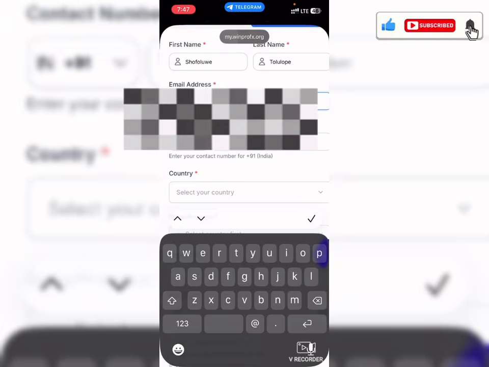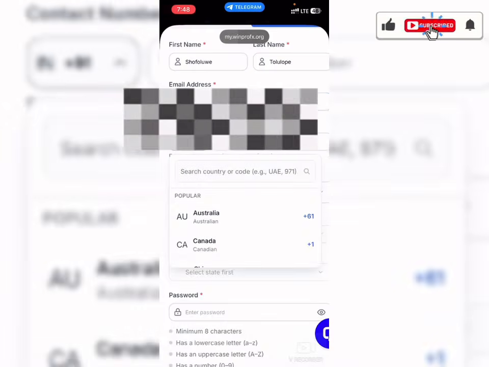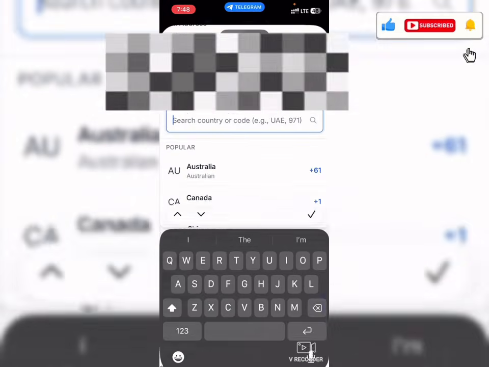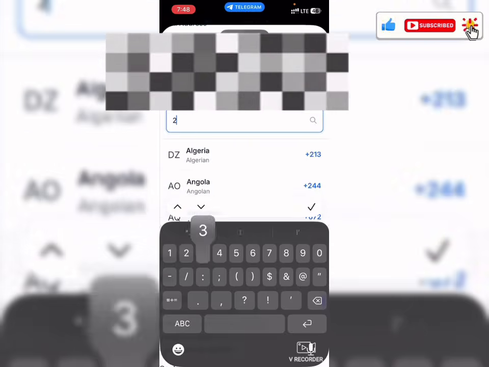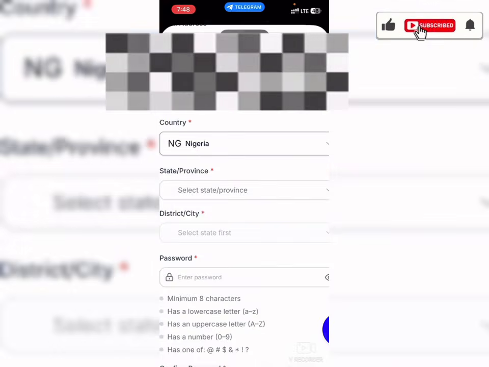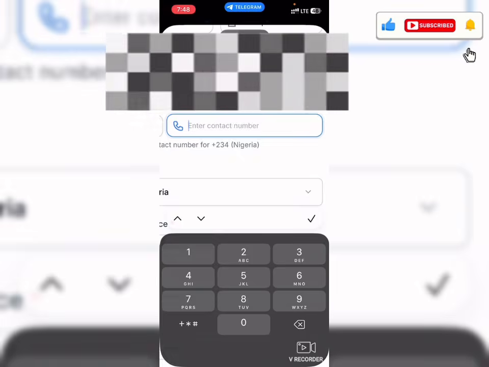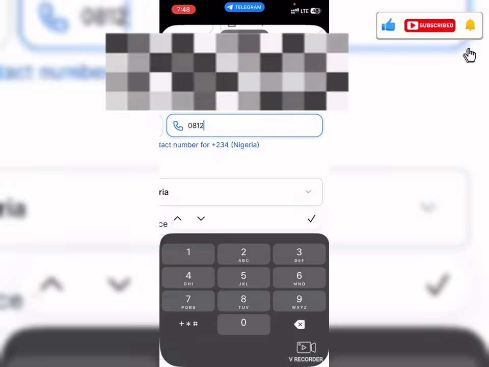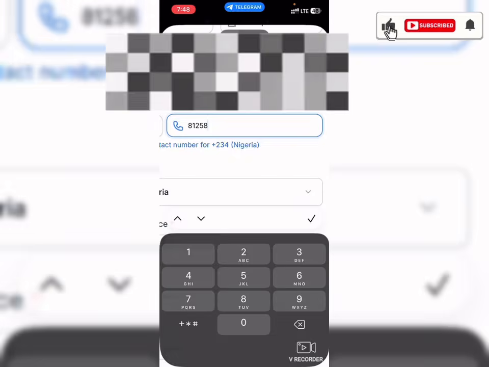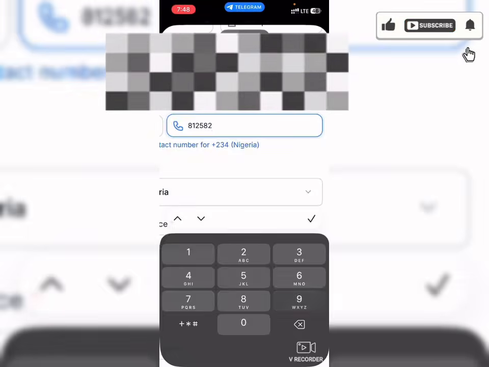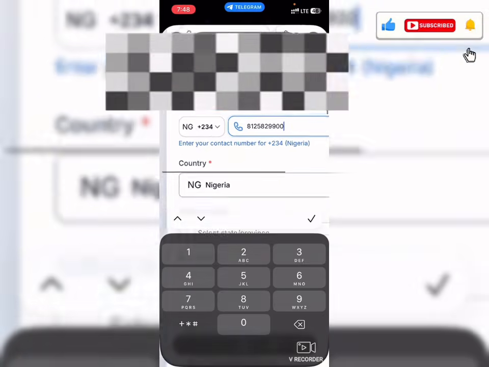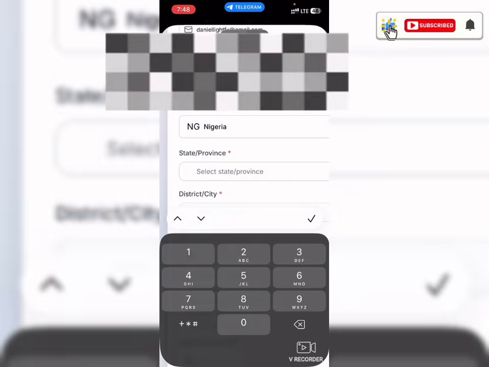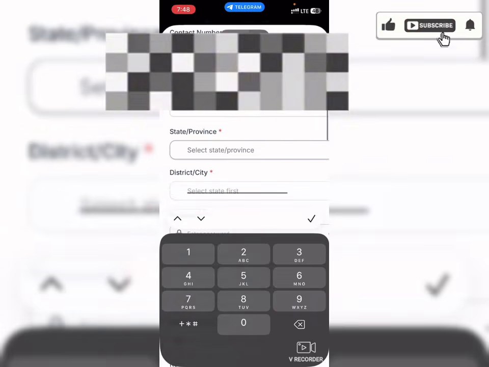And for this mobile phone number, make sure you firstly change this country code to the code representing your country. You can just type it and it will bring it out, and then you put in your mobile phone number right here in front, into this box. That goes like that. Now the next thing we need to put in, since we already selected our country code, the country will be filled in automatically.